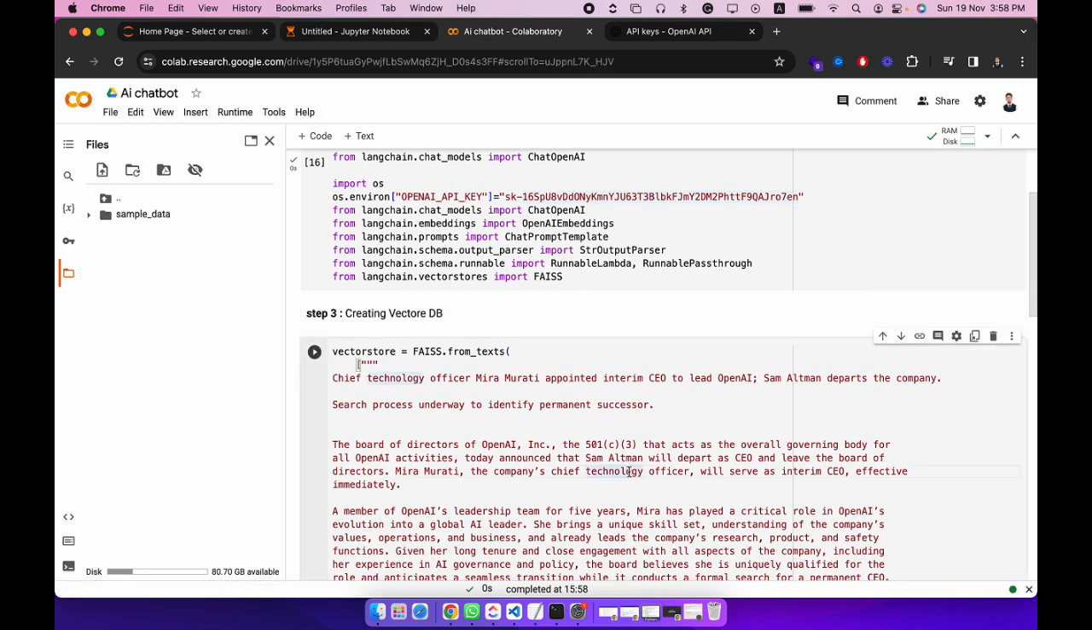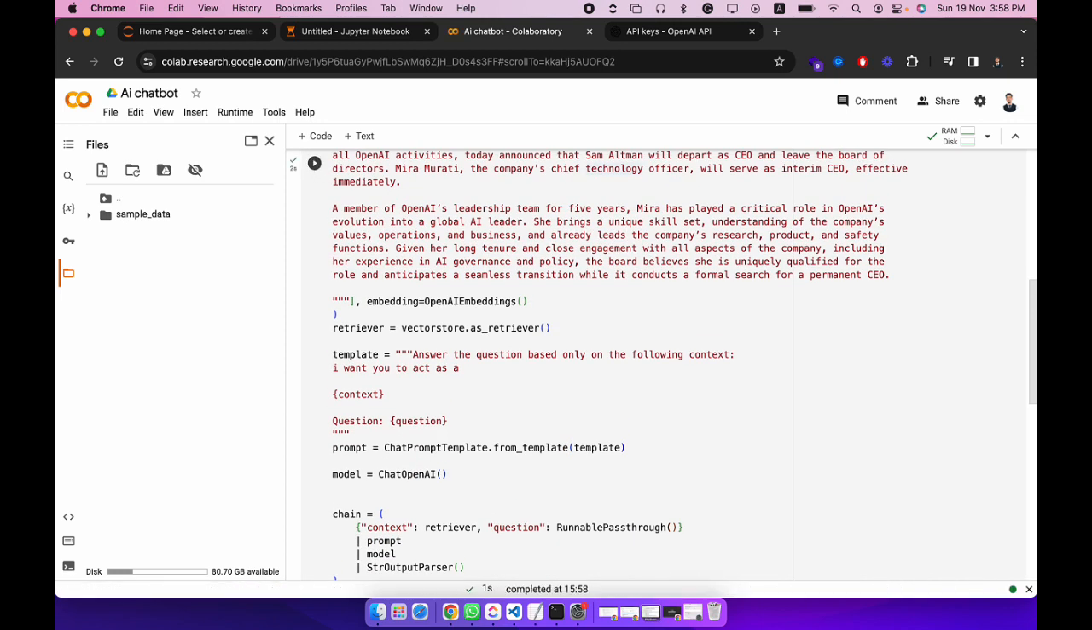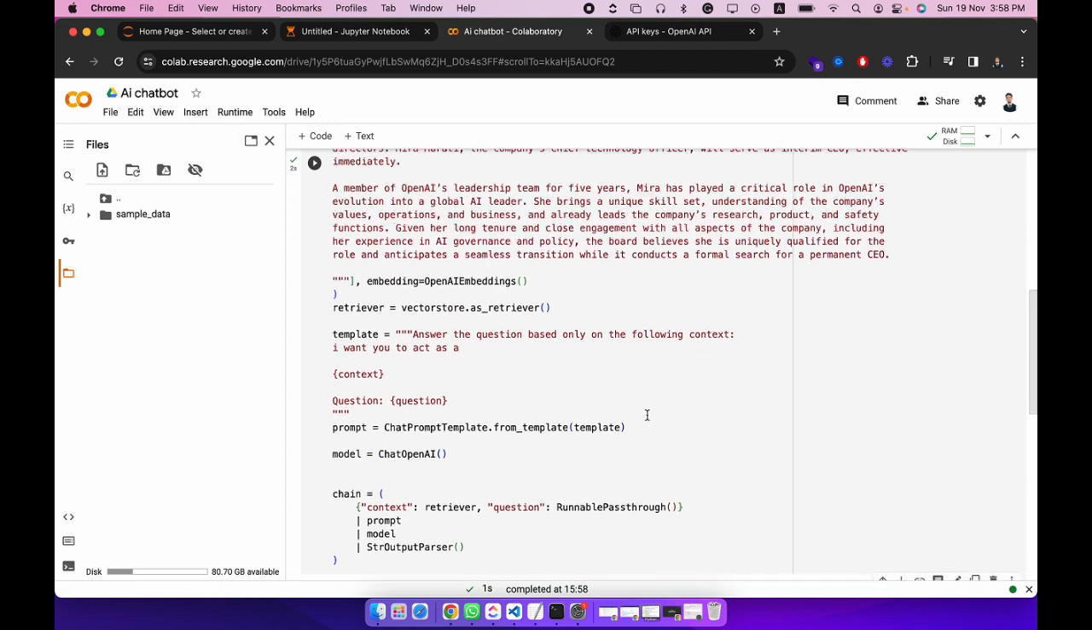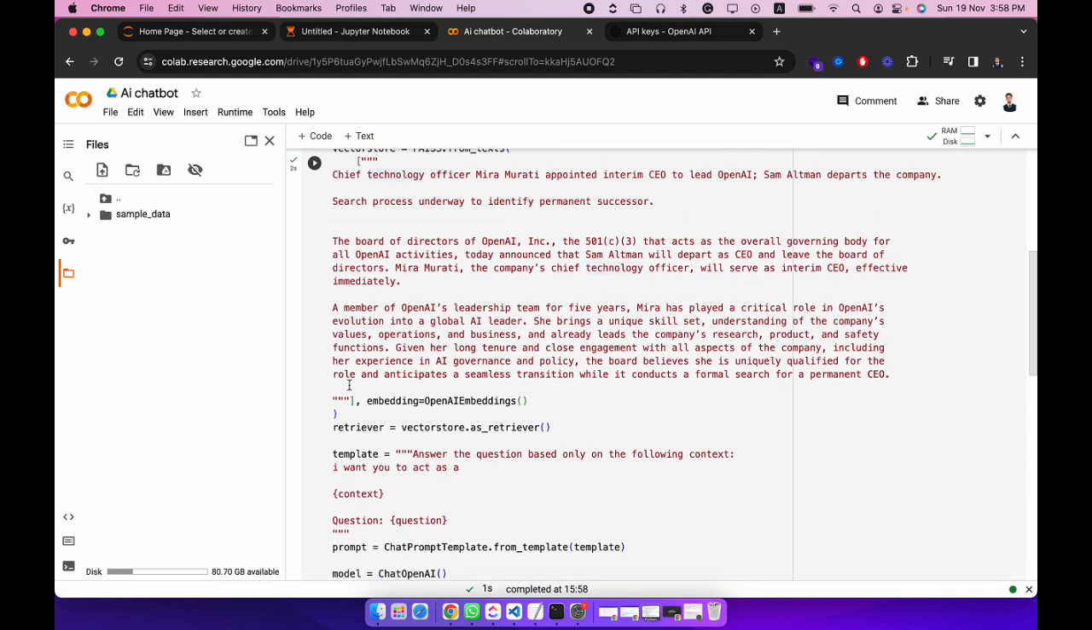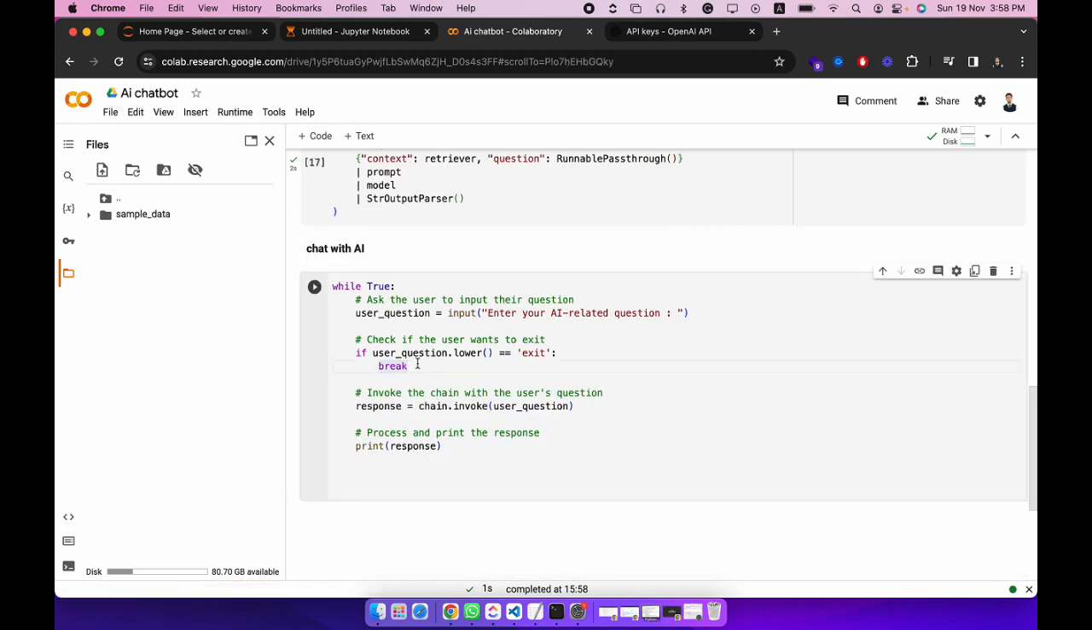is already done. And then we are creating a database, and that database is based on vector stores. So all this text will be stored in vector form. And then the third step is to chat with this.